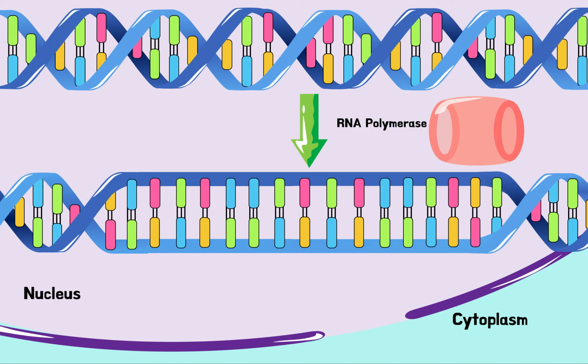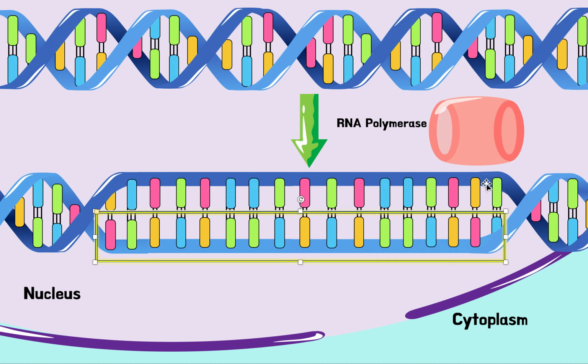Now remember, the code we care about is this one right here. We know DNA is double-stranded, so we've got this strand here, and we also have this strand here. Now each strand has a sequence of letters, so we can see here blue, red, green, red, blue, blue, green, red, right? This is one code going down there, and this is another code going down here. So we don't care about both of these, we care about one of these. So we only want this code right here.